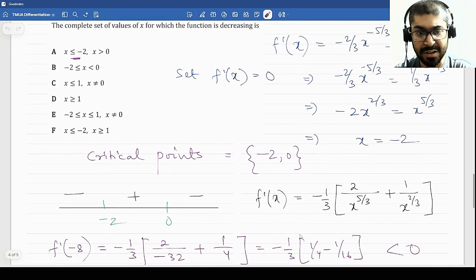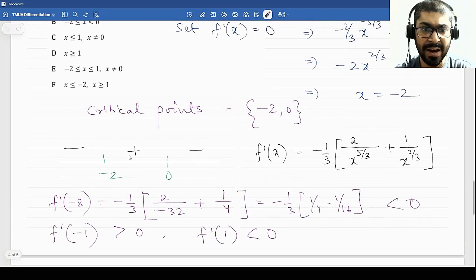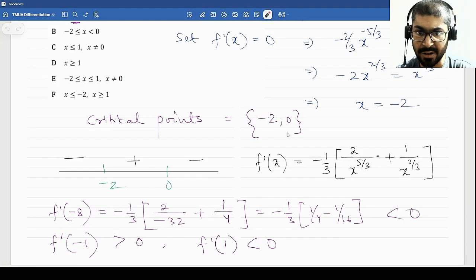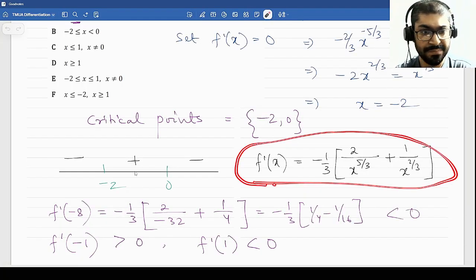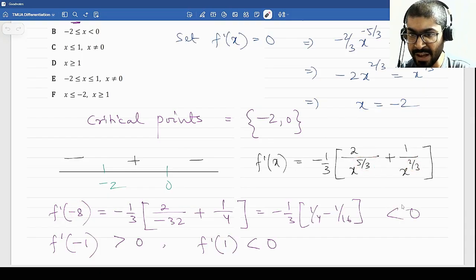So check the sign of the functions. You can draw a sign diagram, which we have learned in the section of quadratics. You can draw a sign diagram, and that will show you where the changes in f dash x occur. So I have my f dash x written. Since there are cube roots here, I checked minus 8 because the cube root of minus 8 is minus 2, and that turned out to be less than 0. So beyond minus 2, I have a negative sign. In between minus 2 and 0, I check minus 1. So that turns out to be greater than 0.